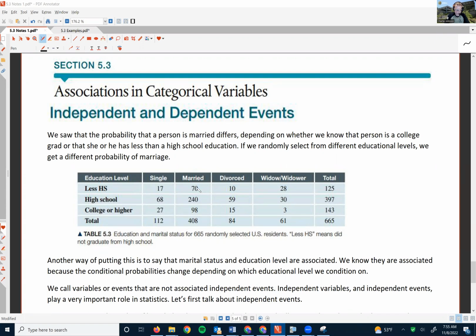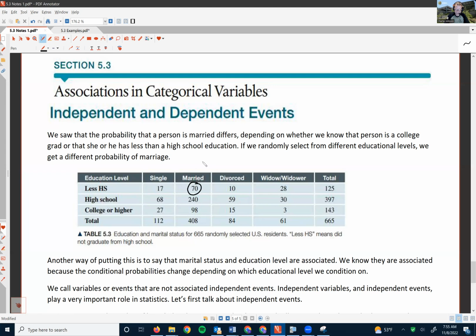So the different levels are less than a high school education, the probability they're married is 70 out of 125. The probability that they have a high school education, given that they're married, is 240 out of 397. The probability that they have a college or higher education, given that they're married, is 98 out of 143. These are different.